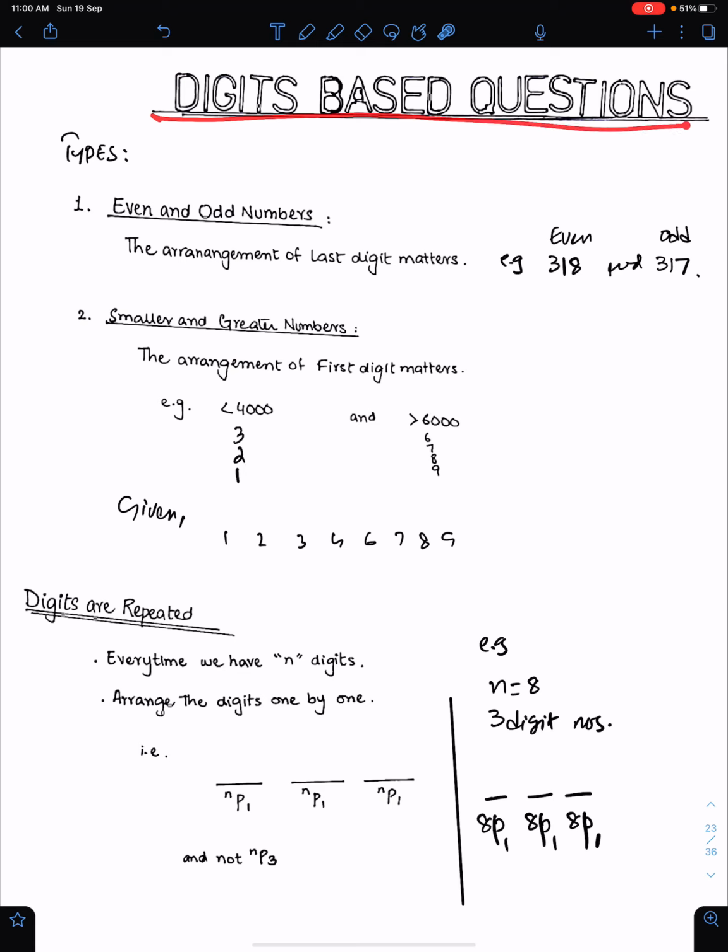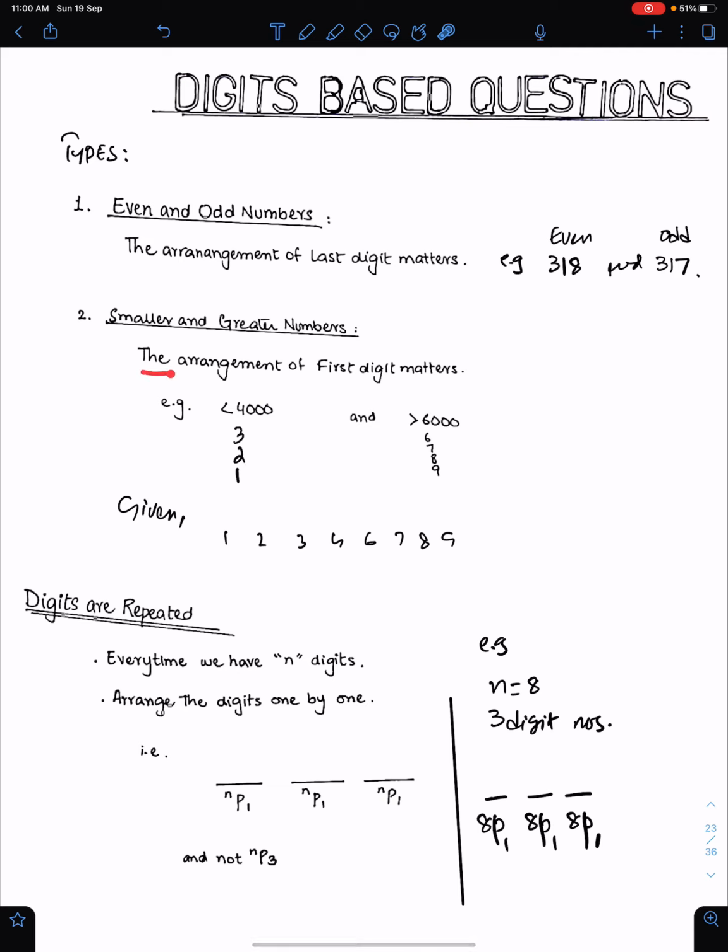Digits based questions. Digits based questions are always in permutations because in these types of questions order is important. Types of questions. Number 1, even and odd numbers. For both, the arrangement of the last digit matters. This number is even because of this last digit 8, whereas this number is odd because of this last digit 7.